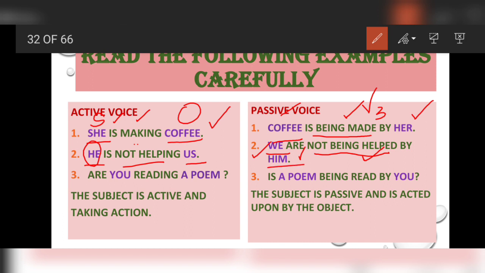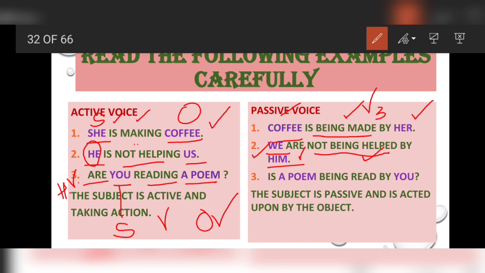Now the third sentence. It is an interrogative sentence because helping verb takes the lead. It is in the beginning of the sentence. So after helping verb, what is you? It is subject. Reading is verb. A poem is object. Okay. Now a poem has to come in the beginning of the sentence.